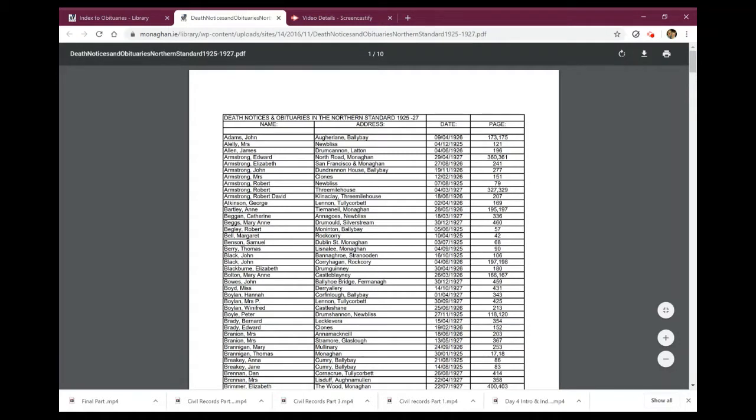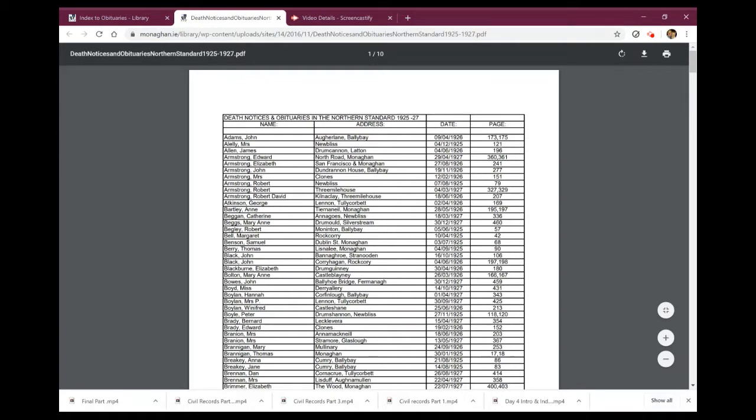Now just bear in mind, this date is the date of the paper that the death appeared in, or the obituary appeared in. It's not the actual date that the person died. So it's the date of the paper which the obituary appeared in, and then details of the page from the book that Katrina has compiled.